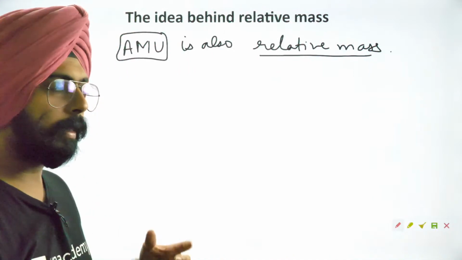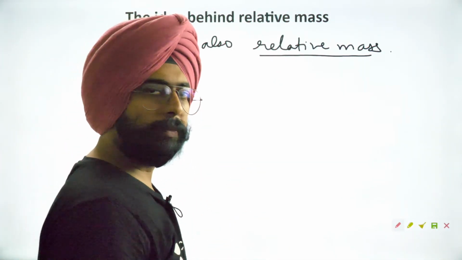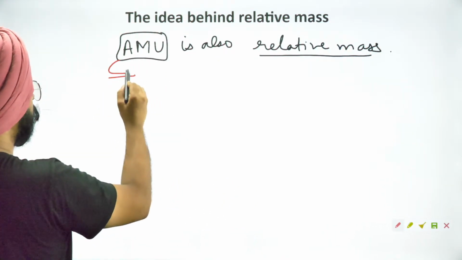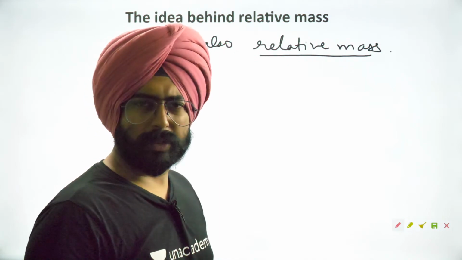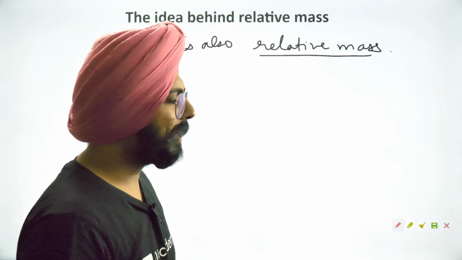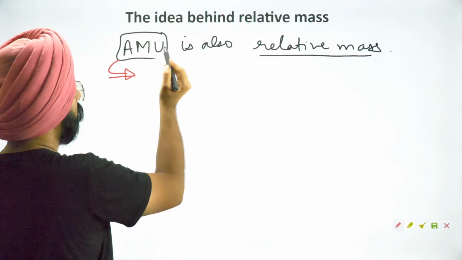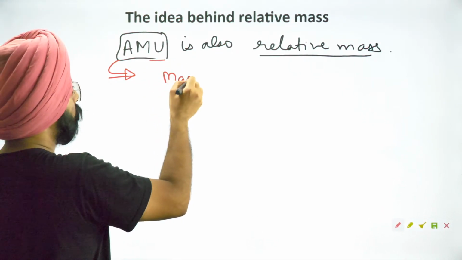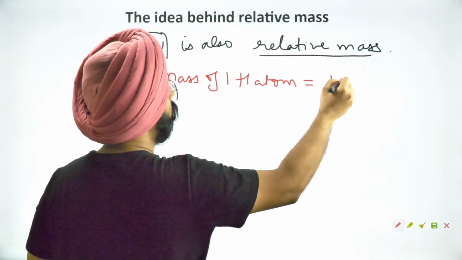So, people, this idea has developed throughout history. One atomic mass unit in very early days of science was defined by William Prout. I think that was the name of the scientist. He said that the mass of one hydrogen atom will be called 1 atomic mass unit.